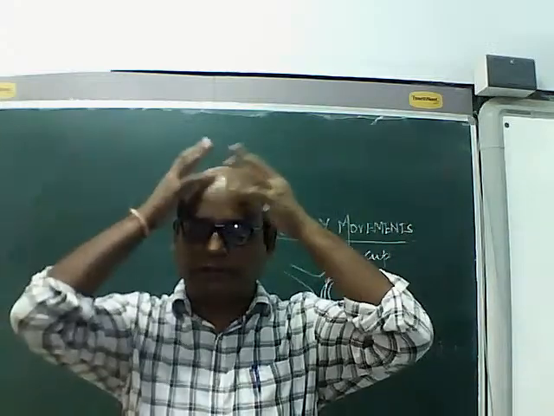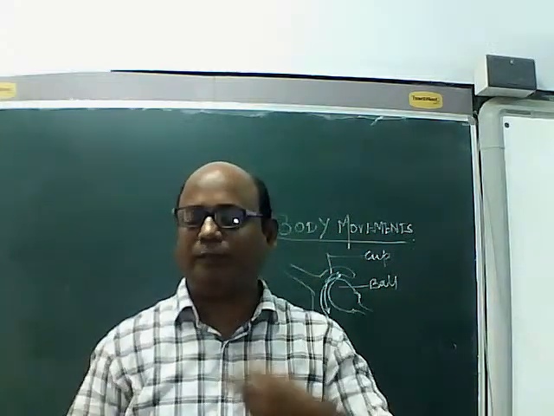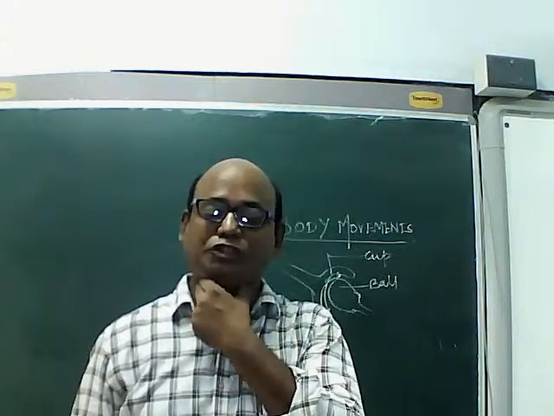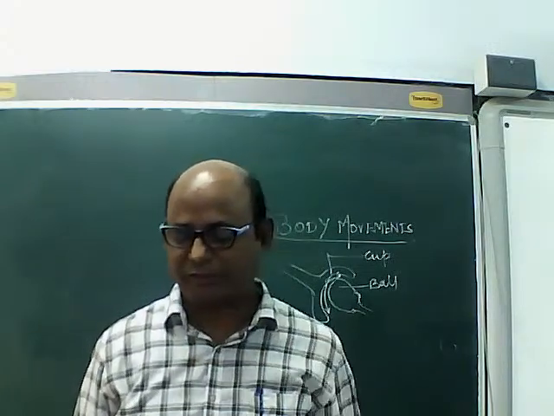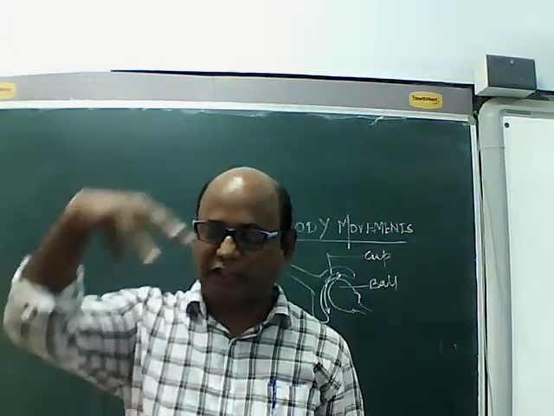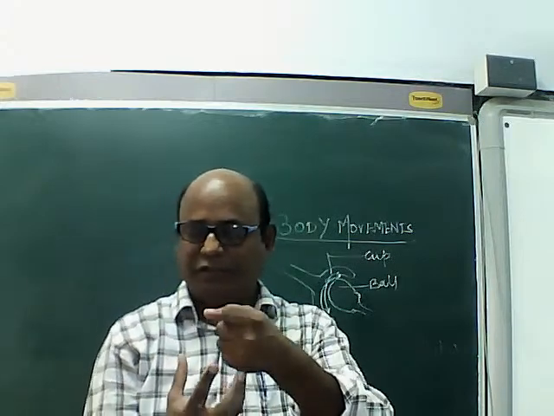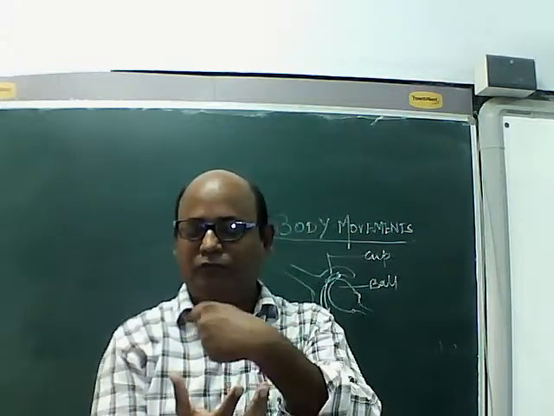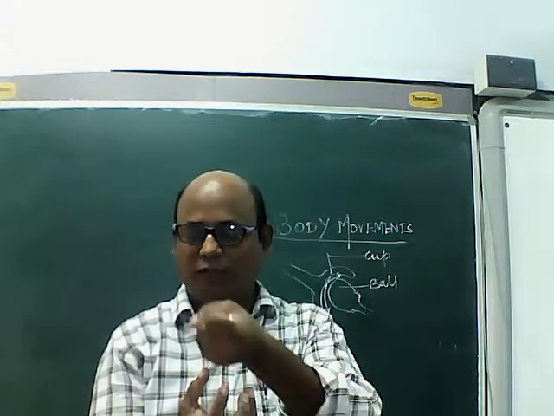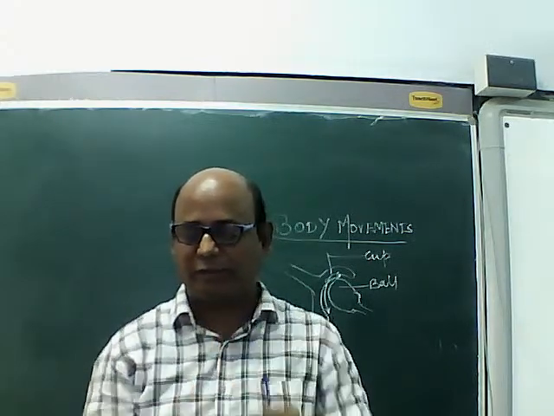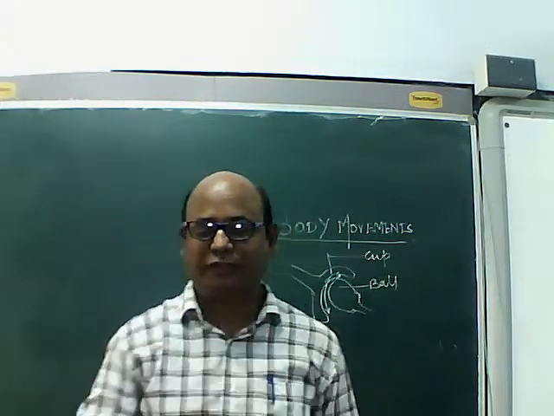Now the third one you will find. I already told you, the head is joined to our body by the neck. This joint is the pivot joint. Pivot joint, a rod-like structure in a ring. So this ring can move freely. Forward, backward, can rotate. Okay, that is pivot joint.